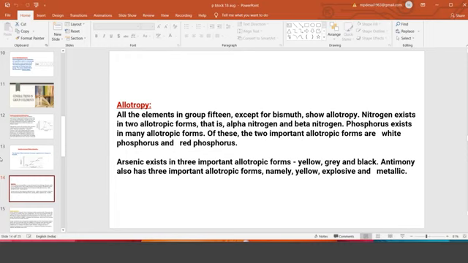Arsenic and antimony, in a mixture with sulfur or some other combination, are employed in making matchsticks, so that whenever you strike the matchstick, due to friction, it suddenly catches fire. The temperature is enough because the ignition temperature of the components present in the head of the matchstick is very low. So with a small energy supplied, they catch fire. This principle is made use of in making matchsticks.